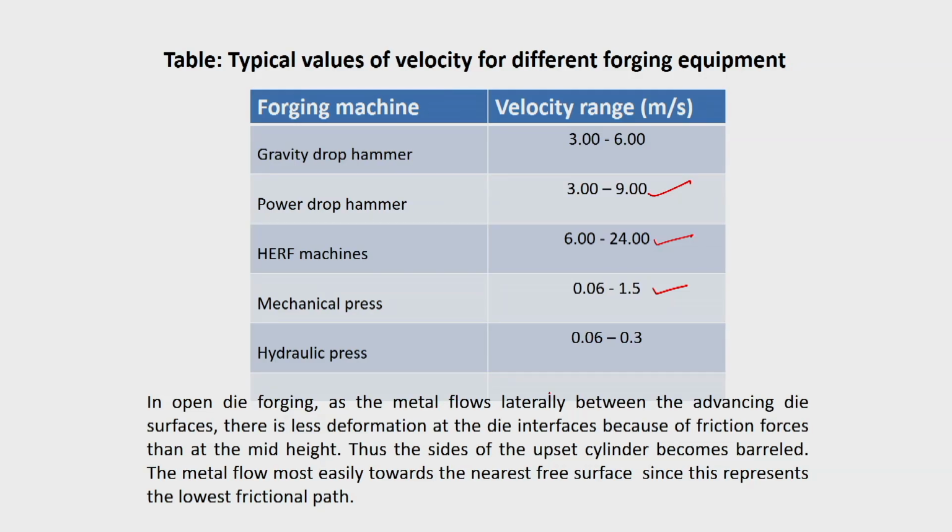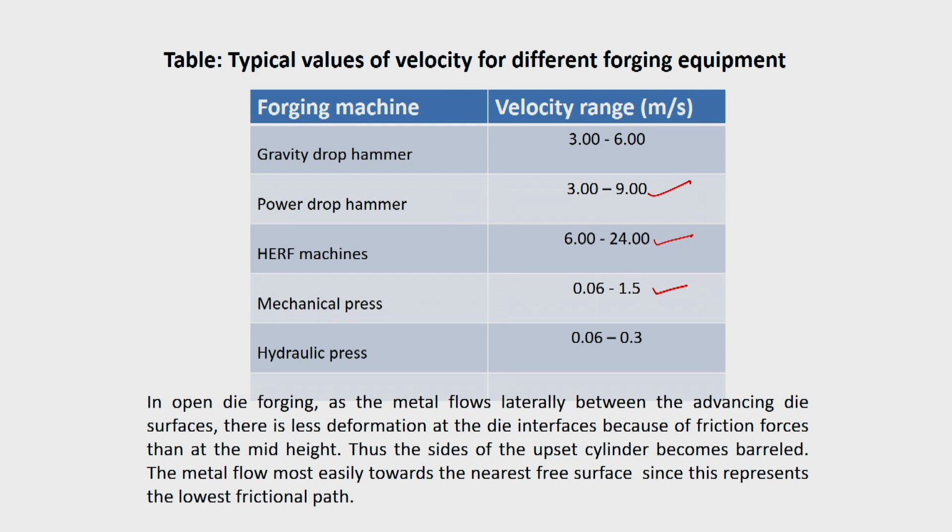So, in open die forging, when the ram moves down, the metal will flow laterally between the advancing surfaces, and there is less deformation at the die interface because of the friction force. So at the mid height you will find that large deformations are taking place, whereas at the contact between the die and the workpiece, the deformation will be slightly less because of the frictional forces. Thus, the side of the upset cylinder becomes barreled.